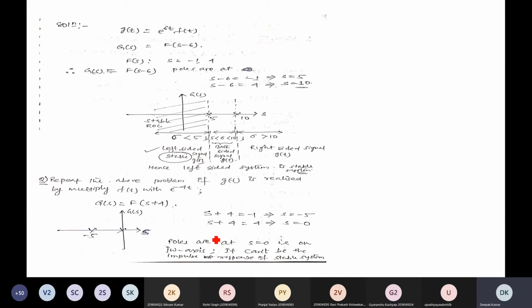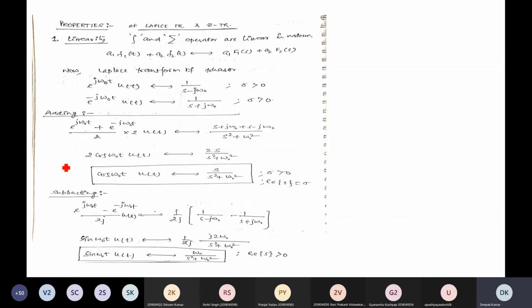I think all the questions now you will be able to solve. Very easily you can find these questions. Now coming to the properties of Laplace transform. First of all, see the properties for Laplace transform as well as Z transform are in general common in nature, so no need to discuss separately. I think the concept is same. Whatever the integration, that will convert to the summation for Z transform. All these are linear operators.